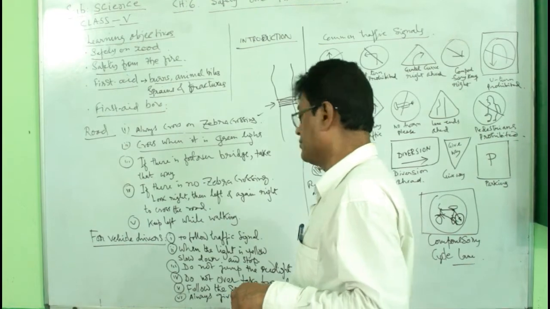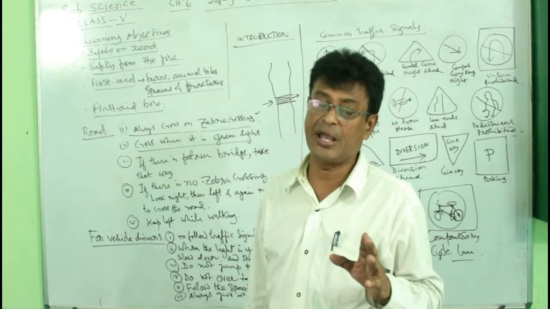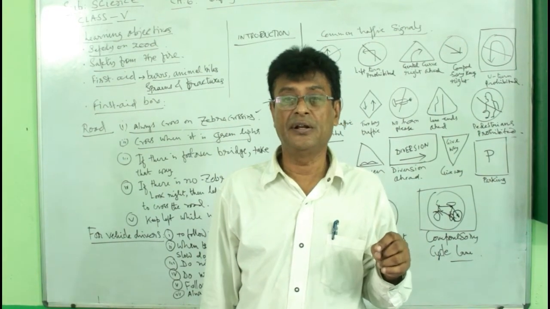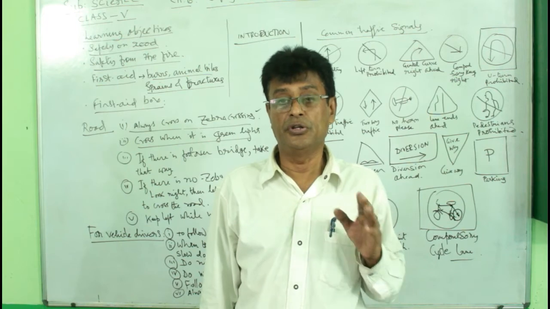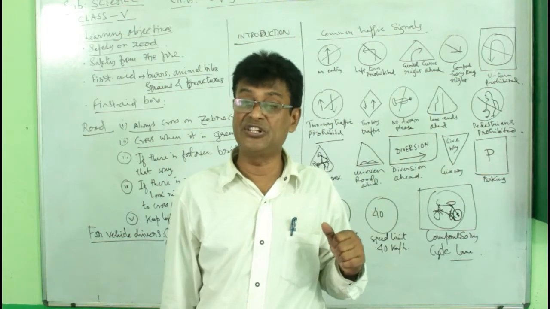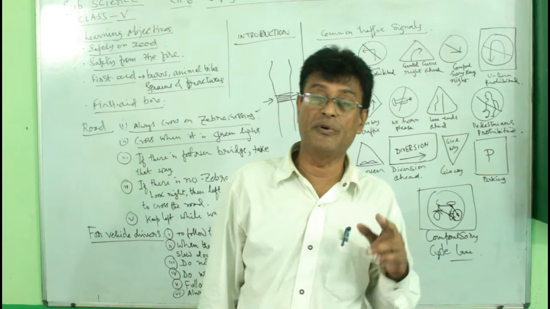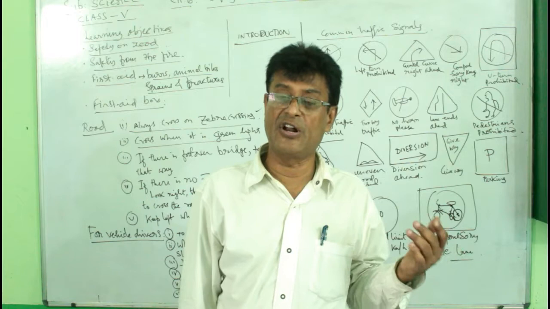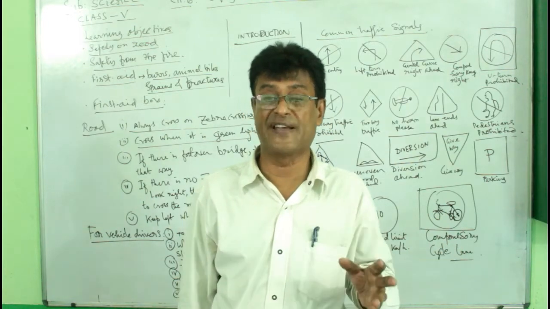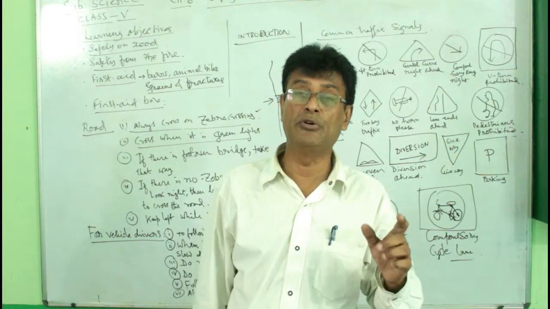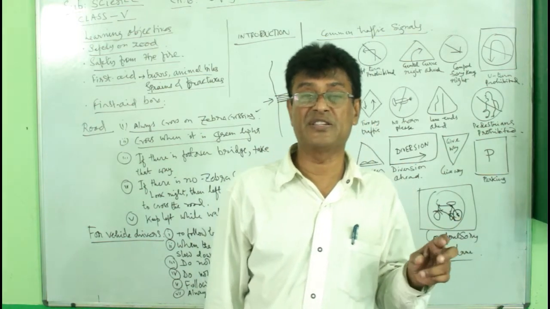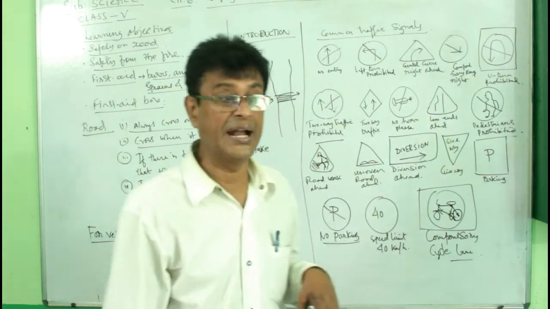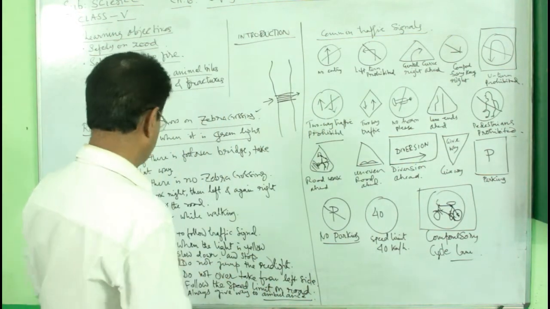On the other hand, always give way to an ambulance. You know the ambulance carries patients, and sometimes the patients are in a very critical situation. So it is a rule for each and every vehicle driver, whether you have a personal car or any passenger vehicle or anything else, even government vehicles like police vehicles also give way to the ambulance, because an ambulance is very necessary. That is a life-saving device. That's why they do that. So this is all about the safety rules for drivers.